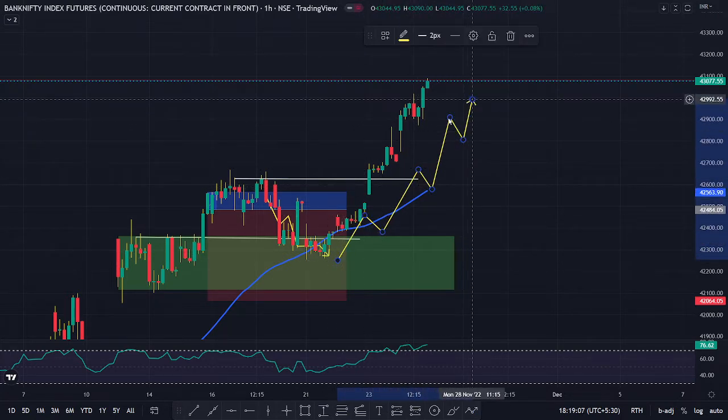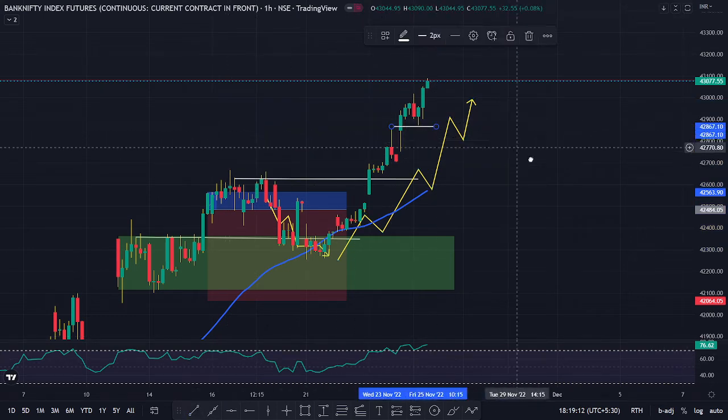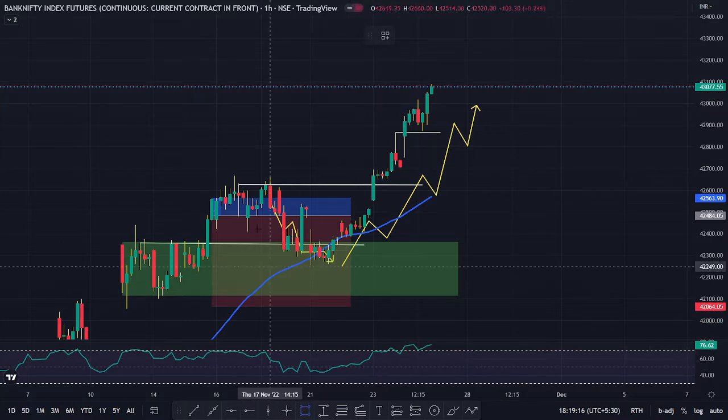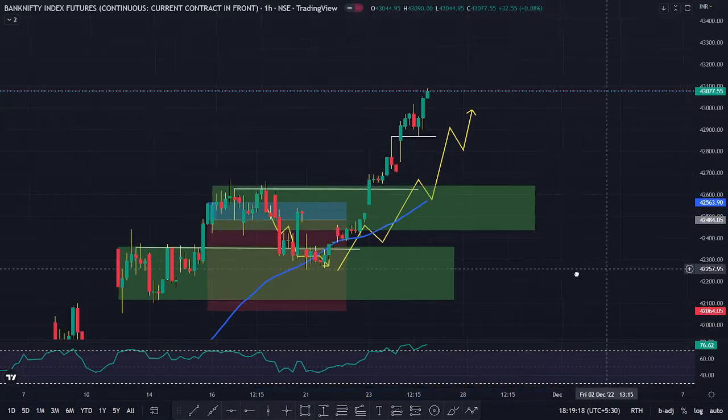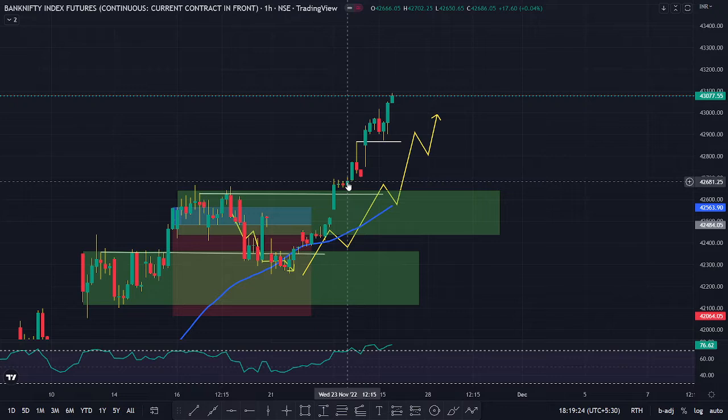And here you can see another swing high was created right here, but the swing high got broken. Hence, the market even took out this order block and this order block. So the market overwhelmed the sellers. The buyers overwhelmed the sellers, and the buyers are in full control as of now, right?